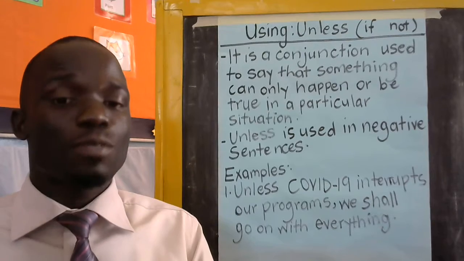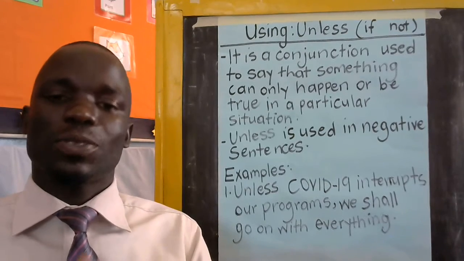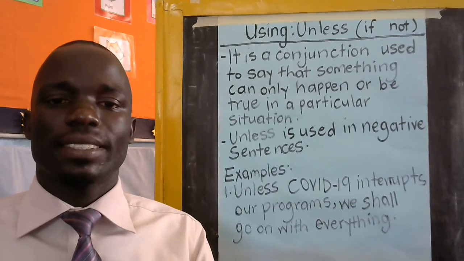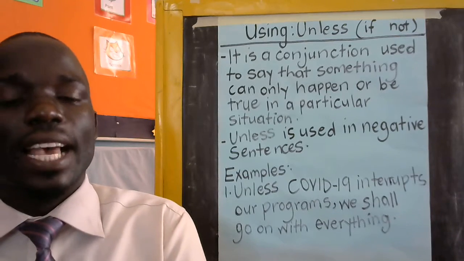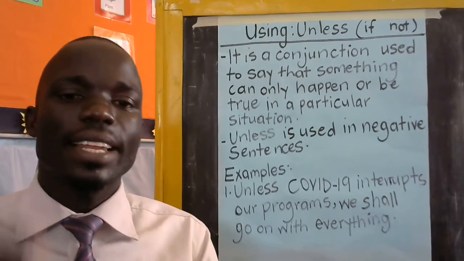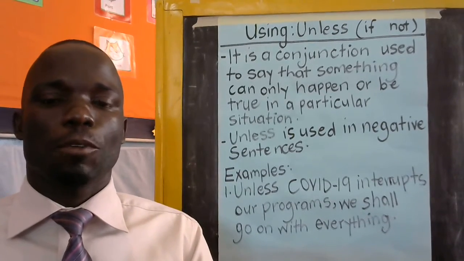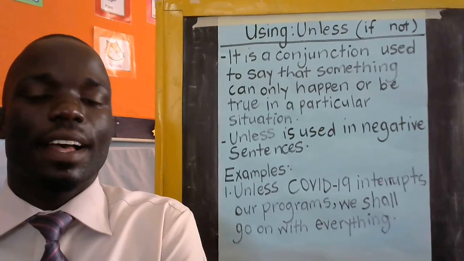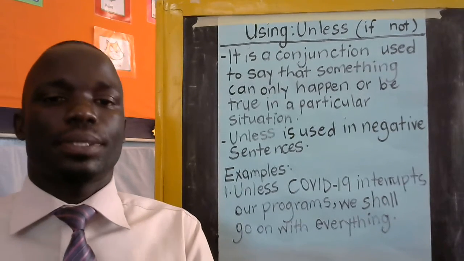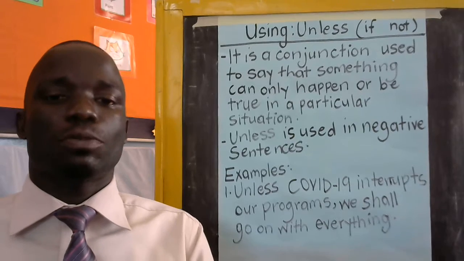You have to put a comma there. Why? Because we are beginning our sentence with unless. Then you bring the main clause. Unless I get the money, comma, I will not buy the car I told you about. Then you put a full stop there.